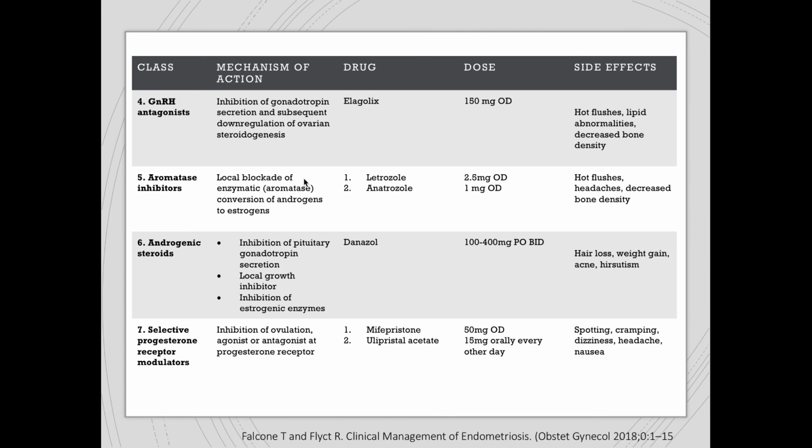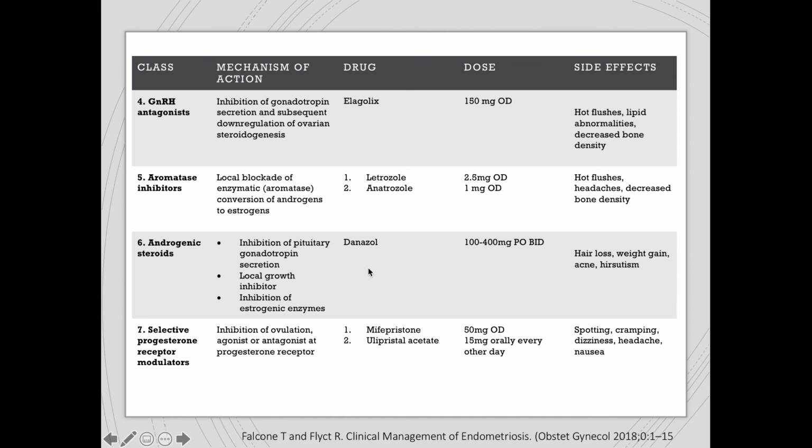And therefore, to block that conversion, we can give aromatase inhibitors. So, aromatase inhibitors produce a local blockade of the enzymatic conversion of androgens to estrogen. And we can give either letrozole or anastrozole, and these are the doses. However, the side effects would be hot flashes, headaches, decreased bone density.